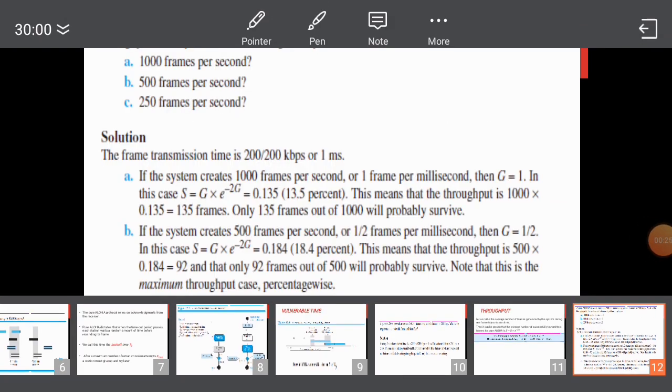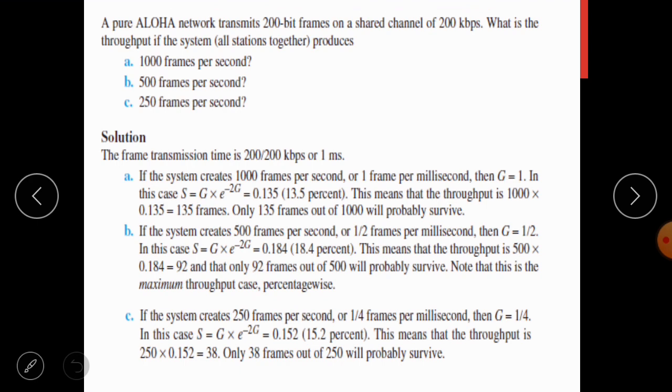The next one is a problem. A pure Aloha network transmits 200 bit frames on a shared channel of 200 kilobits per second. What's the throughput if the system produces 1000 frames per second, 500 frames per second and 250 frames per second? So here, to find the throughput, that is, out of sent frames, how many frames are successfully delivered to the destination.